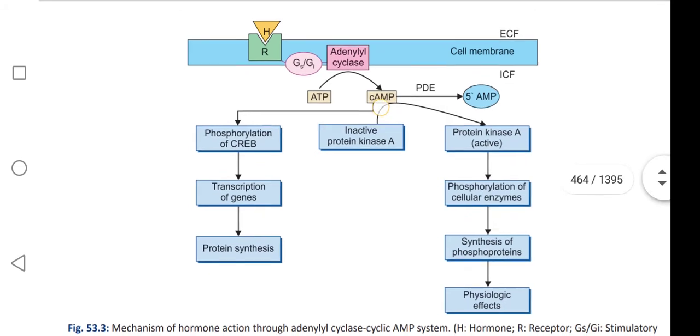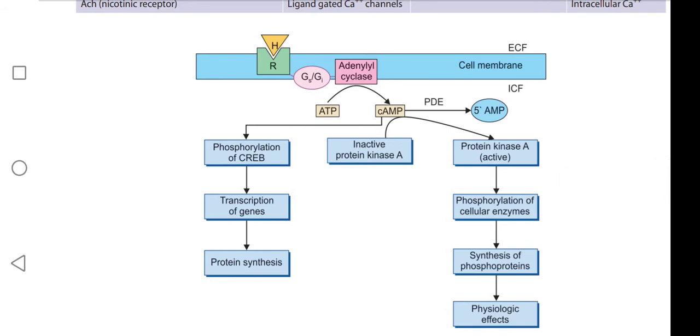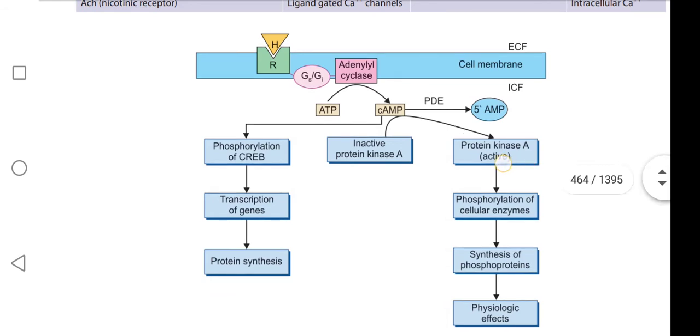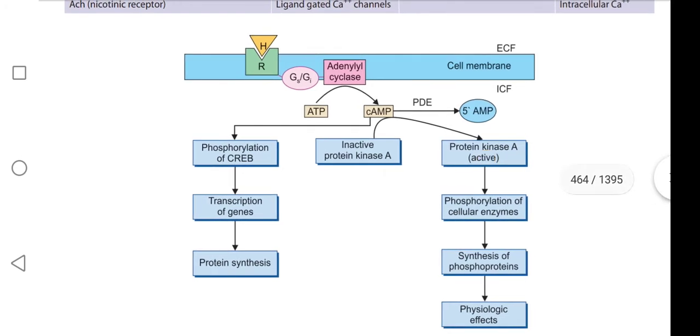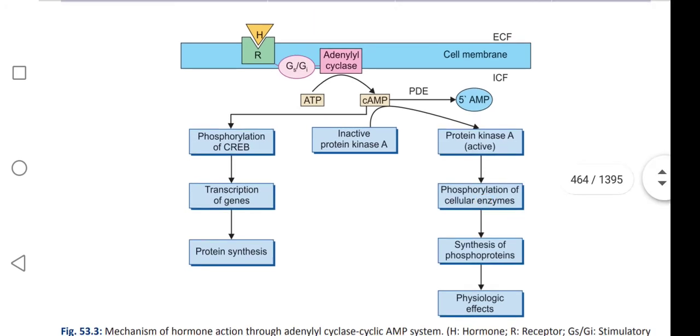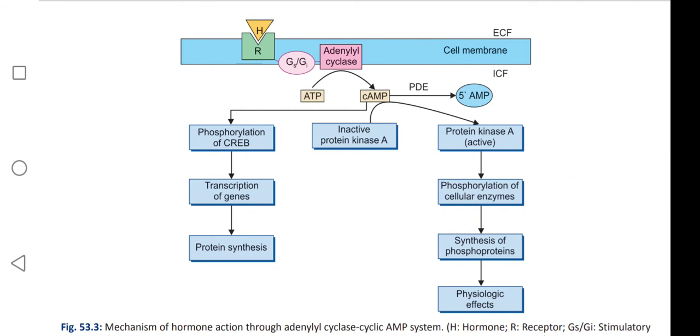This cAMP converts the inactive protein kinase A to active protein kinase A by removing the subunit from inactive protein kinase A. Activation of protein kinase A leads to phosphorylation of cellular enzymes and leads to the synthesis of phosphoproteins. Through it, it causes the physiological effects in the body.